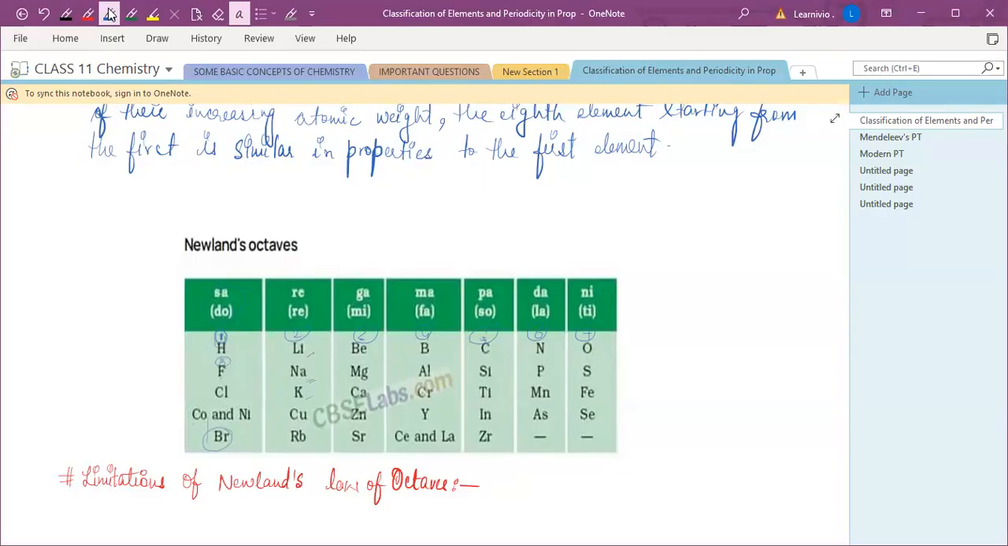Yeah, at this time in 1865, at Newlands' time, I think 60 to 65 elements were discovered. At the time of Dobereiner, only 31 elements were discovered, but at the time of Newlands, 63 elements were discovered. But he only gave the law of octaves till calcium. It's true only for the elements up to calcium, not for the heavier elements.